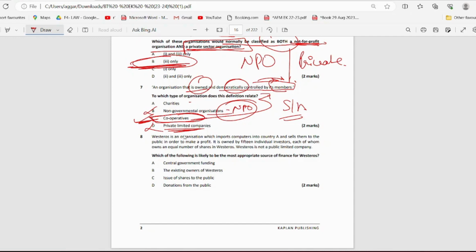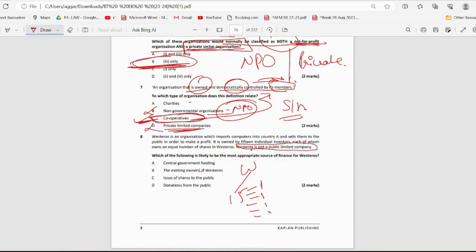Next question. W is an organization which imports computers into country A and sells them to the public in order to make a profit. It is owned by 15 individual investors, each of whom owns an equal number of shares. W is not a public limited company. So now what they're saying is that W is a company that has 15 different investors, right? They have 15 different investors who own an equal amount of shares, everyone has an equal amount of shares, right?